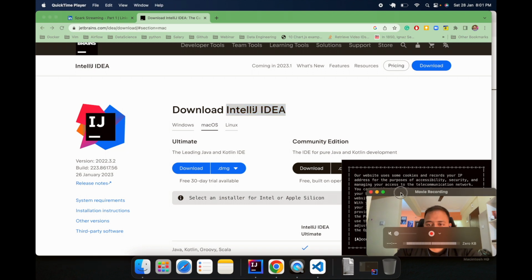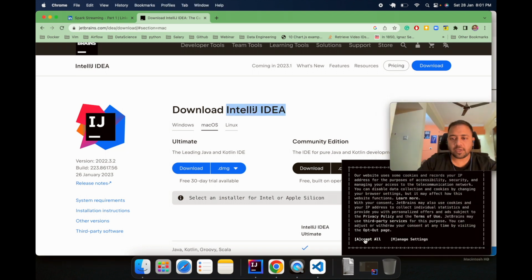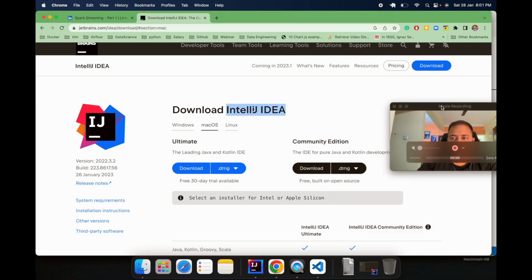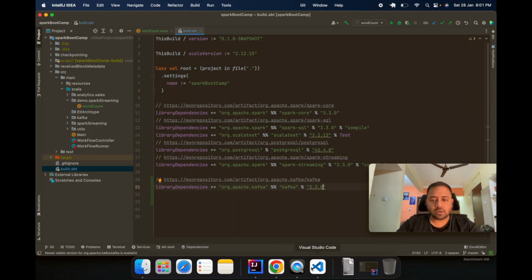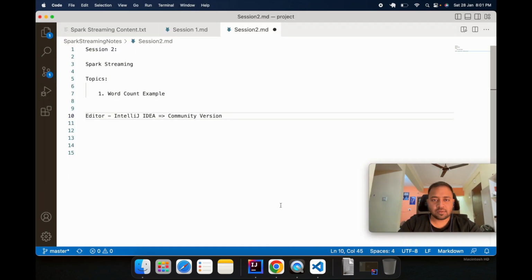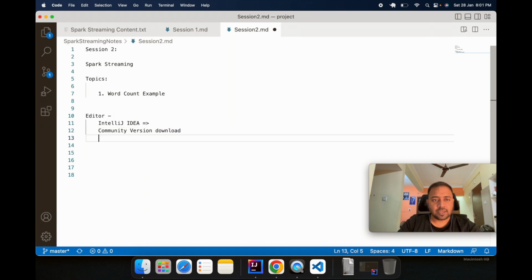We will be mostly using the community version. Just download it and you will be able to install it. After installing it, you need to install the Scala plugin. This is the first step, then you have to do this step, then you have to download the Scala plugin in IntelliJ.